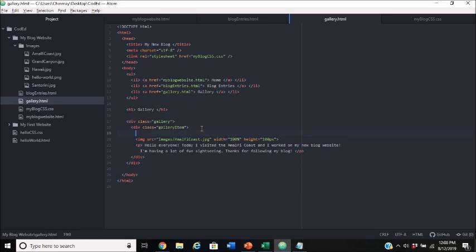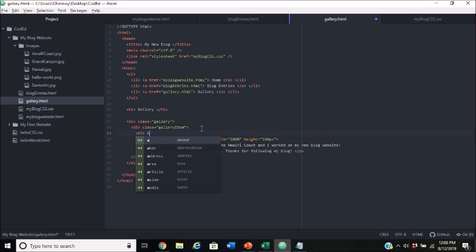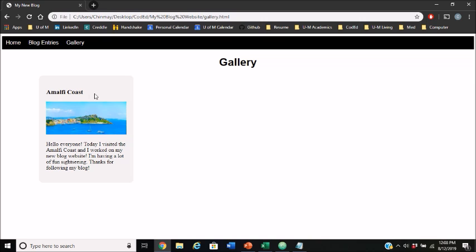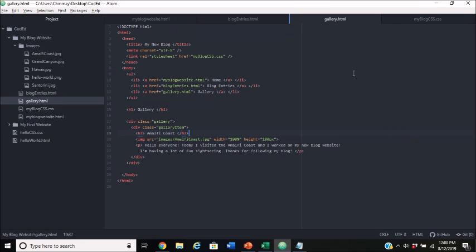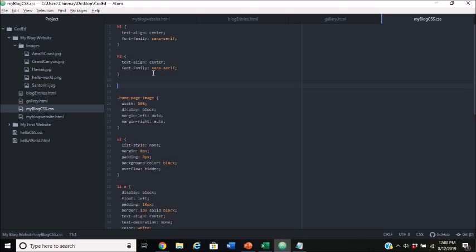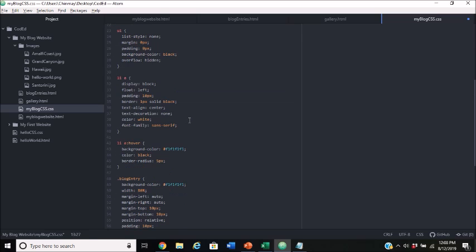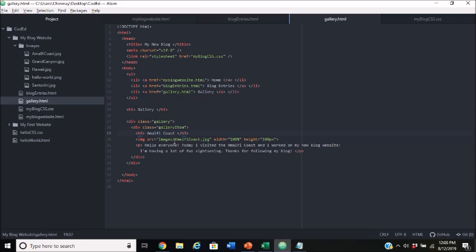Next we're going to add header 3 in here. So we're just going to title our gallery item. So it's going to have Amalfi Coast H3. So it's going to look like that. We're going to edit our CSS for H3 so that we can just have it look better. So H3, and we're going to have the similar thing we've had before, and copy and paste that into here.